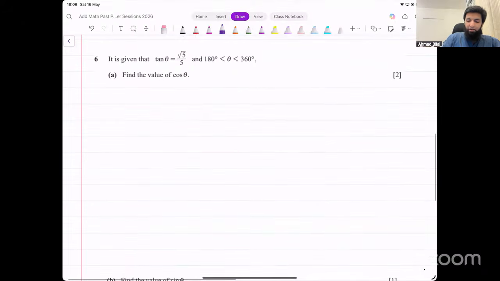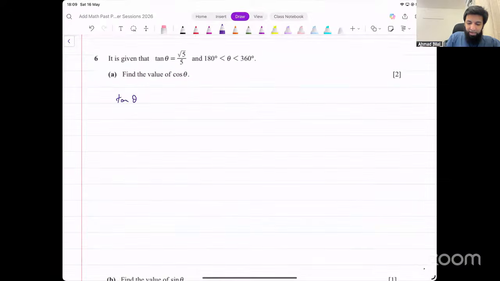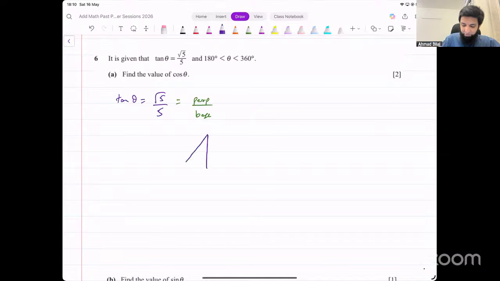So one is using a right angle triangle, and that is, you say, since tan theta is equal to root 5 over 5, how is tan defined? What's the definition of tan? Tan is defined as opposite over adjacent, yeah, perpendicular over base, right? So we can think of it as perpendicular over the base. Make a right angle triangle. You can. It's not necessary to actually make that triangle, but think of a right angle triangle. It would look like this.